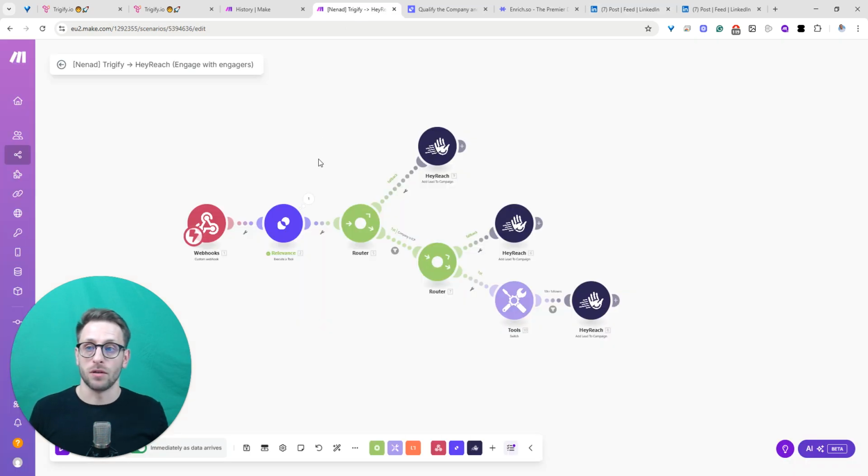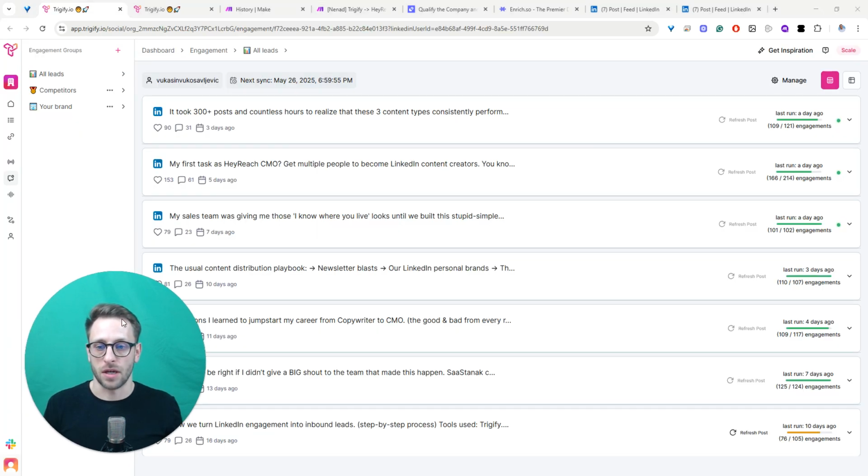First, we are going to start with a platform called Trigify. Trigify is a really cool platform that allows us to monitor engagement on LinkedIn, regardless if those posts are ours or someone else's. It allows us to search by some keywords to find people that are publishing content related to those keywords, etc. So a lot of cool things. And what is important, we can follow, in this case, we are going to follow our own content.